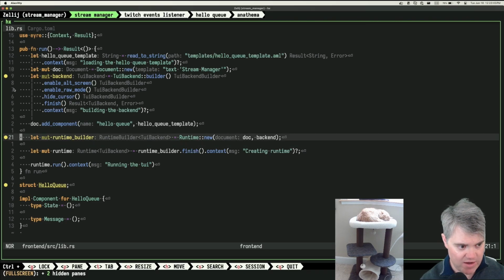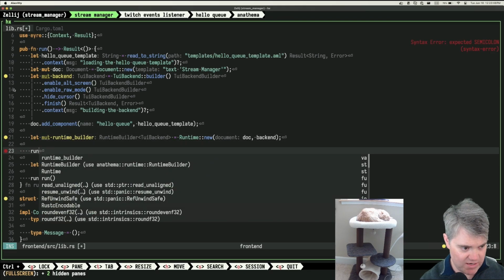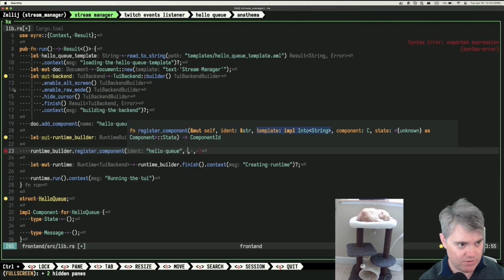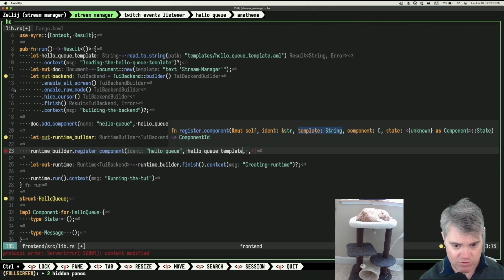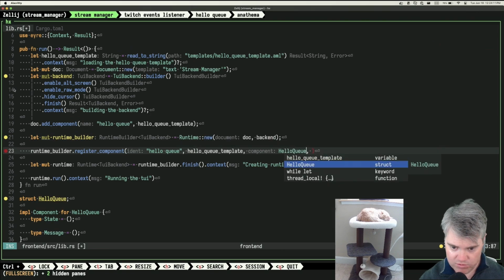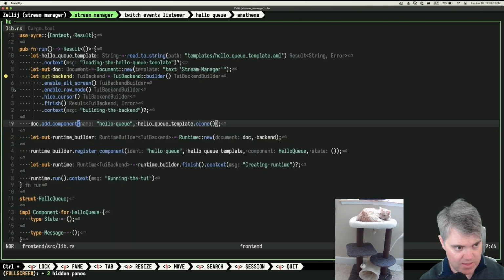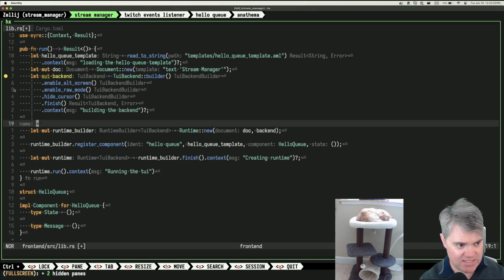Okay. Now if I register it here, so runtime builder register component, and if I give it the same name, hello Q, the template would be the hello Q template, which means we need to clone it up there. No, okay, that didn't cause it to appear. Do I need to put the component into a widget or something? Or I need to use the component in a template.